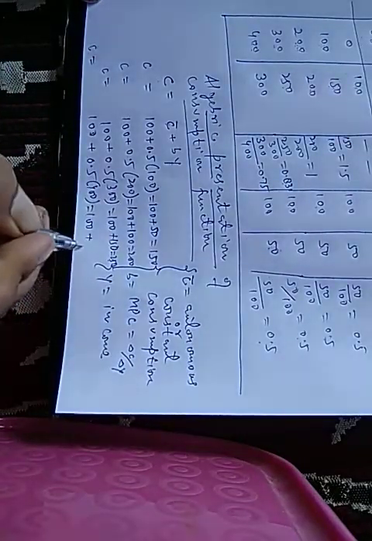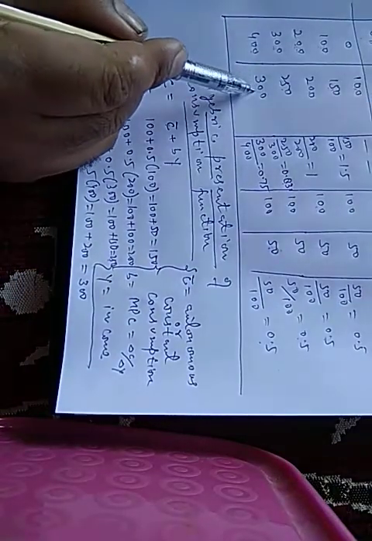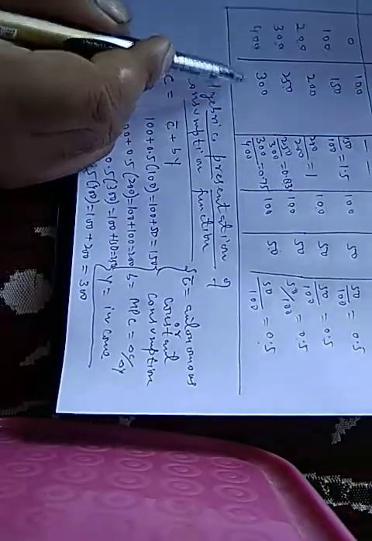When income is equal to 400, it will be equal to 100 plus 0.5 into 400, which is 200, and it will be equal to 300. Consumption C will be equal to 300, as we have shown in this table.